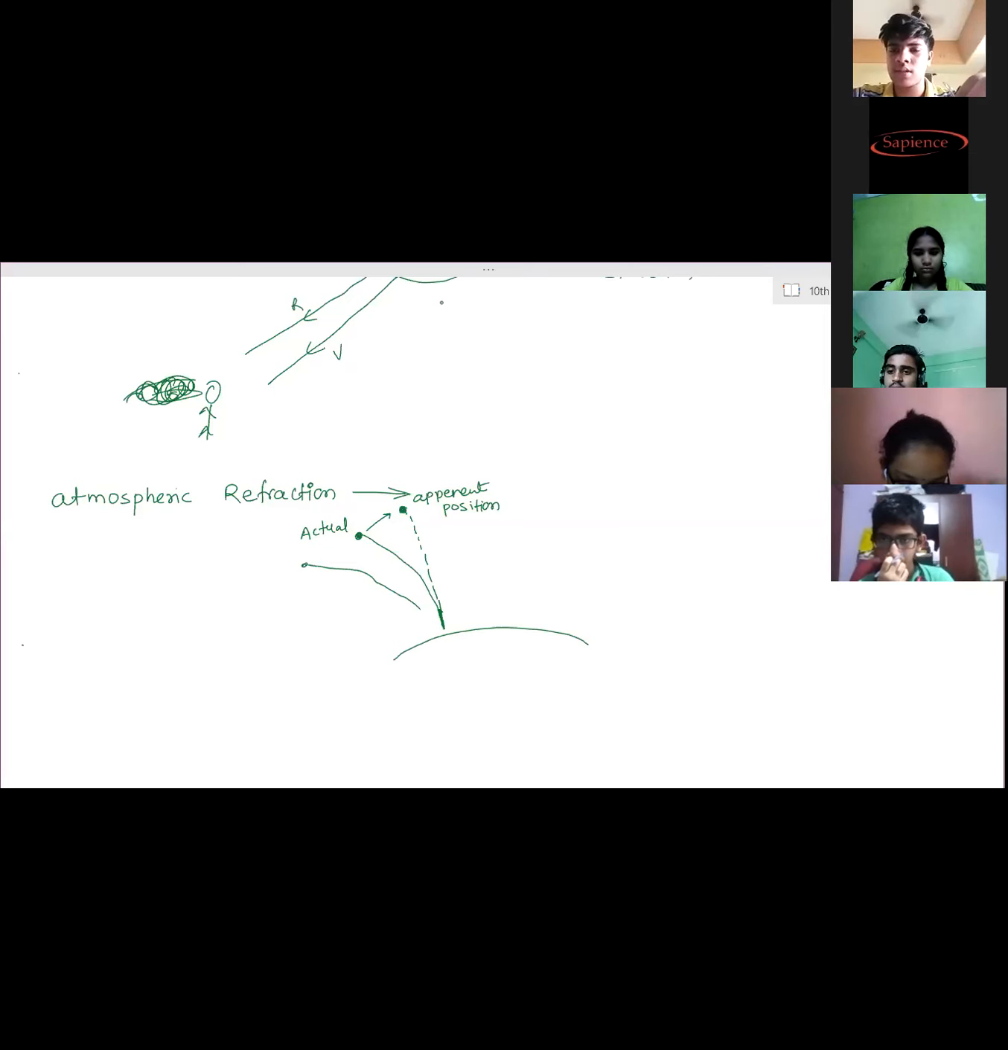Yeah, different examples we have seen due to scattering of light. What are the things we can see? Ma'am, danger signs are in red color because red color doesn't get scattered that much.